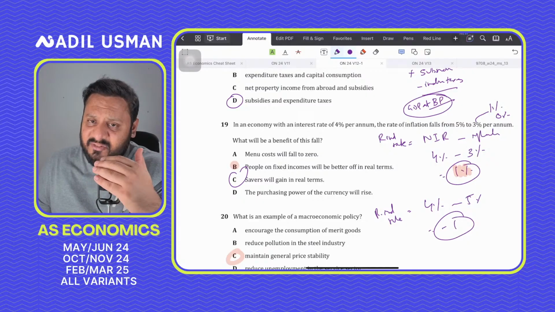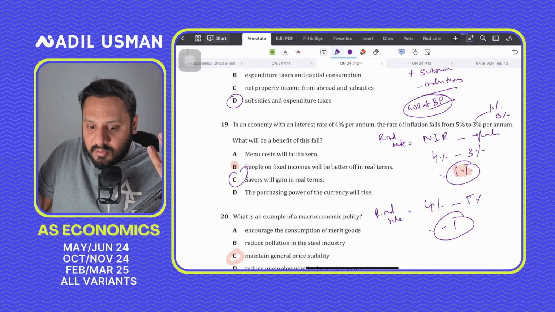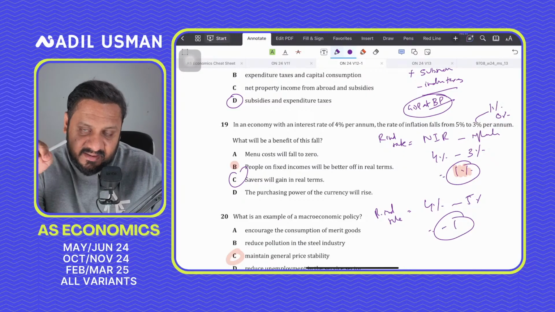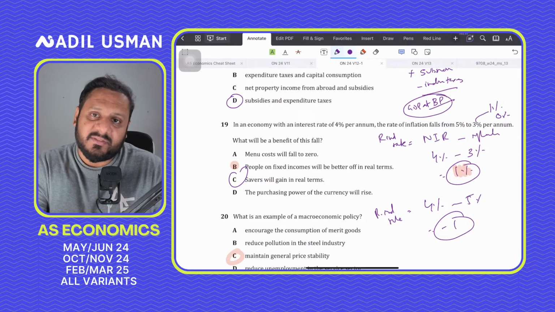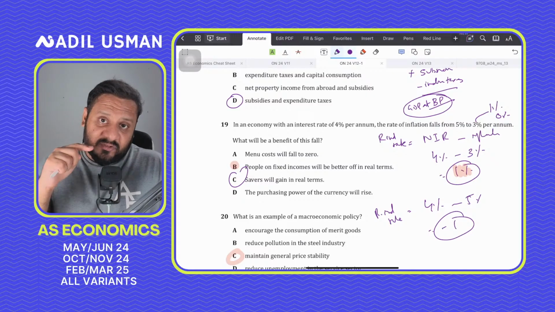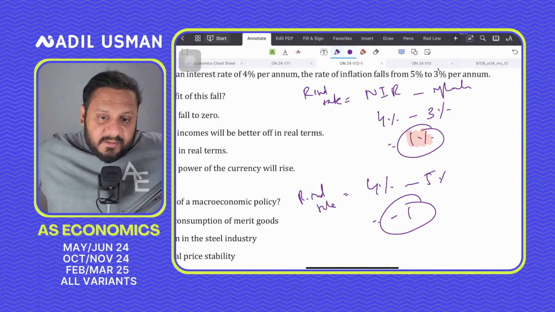So here the inflation rate is falling. But if it falls to 0%, they would be better off. But if you look at option C, savers will gain in real terms. That's absolutely correct. Savers will gain in real terms, and there's no subjectiveness over here as well. Because if you compare it to the previous inflation rate, from 5% the real interest rate goes up to 1%, savers are definitely gaining.